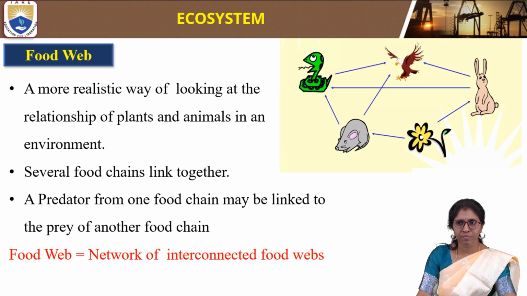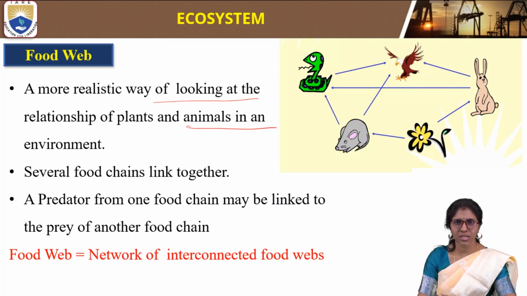Now the food web. We have seen the food chain. The food web is a more realistic way of looking at the relationship of plants and animals in an environment. How plants and animals are related to each other is called a food web.